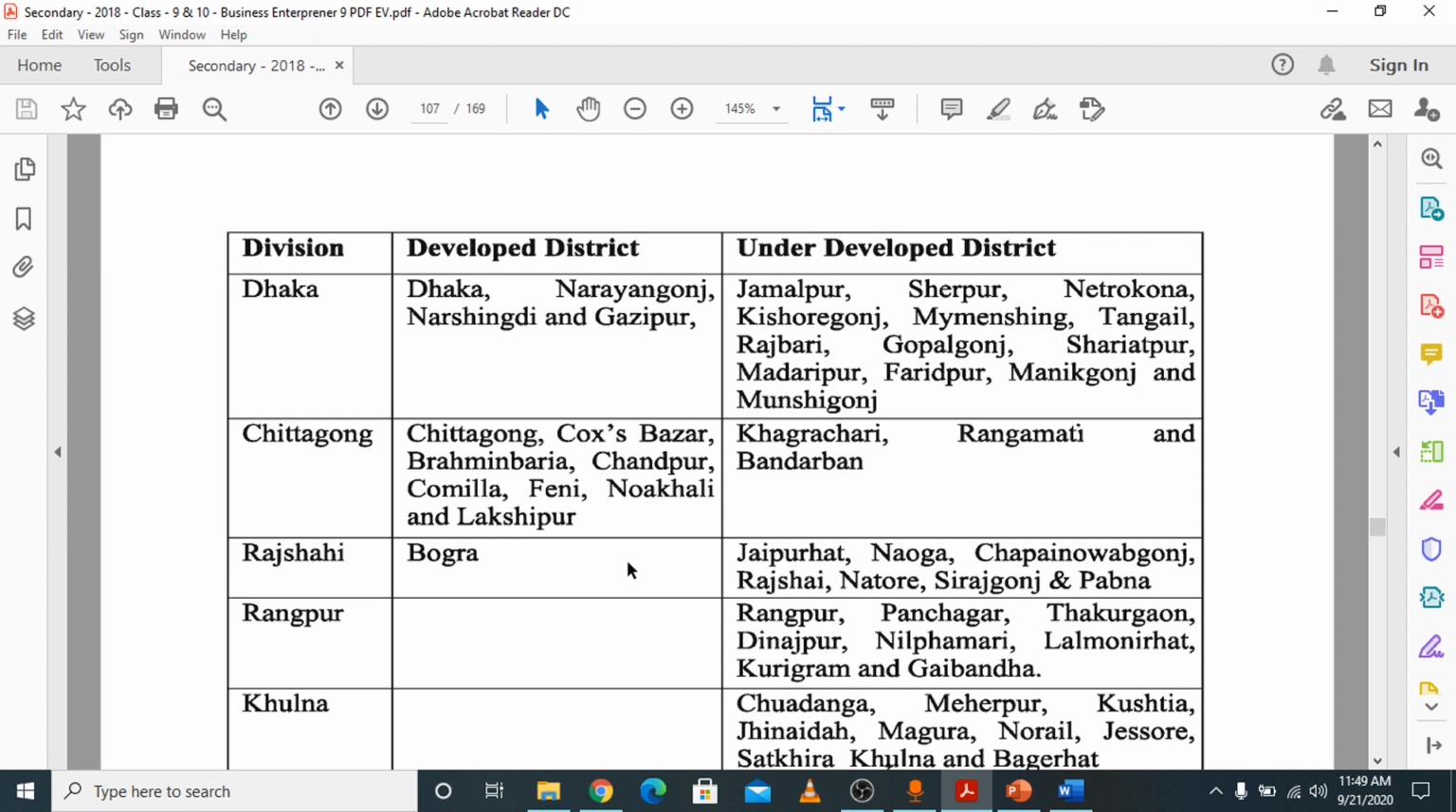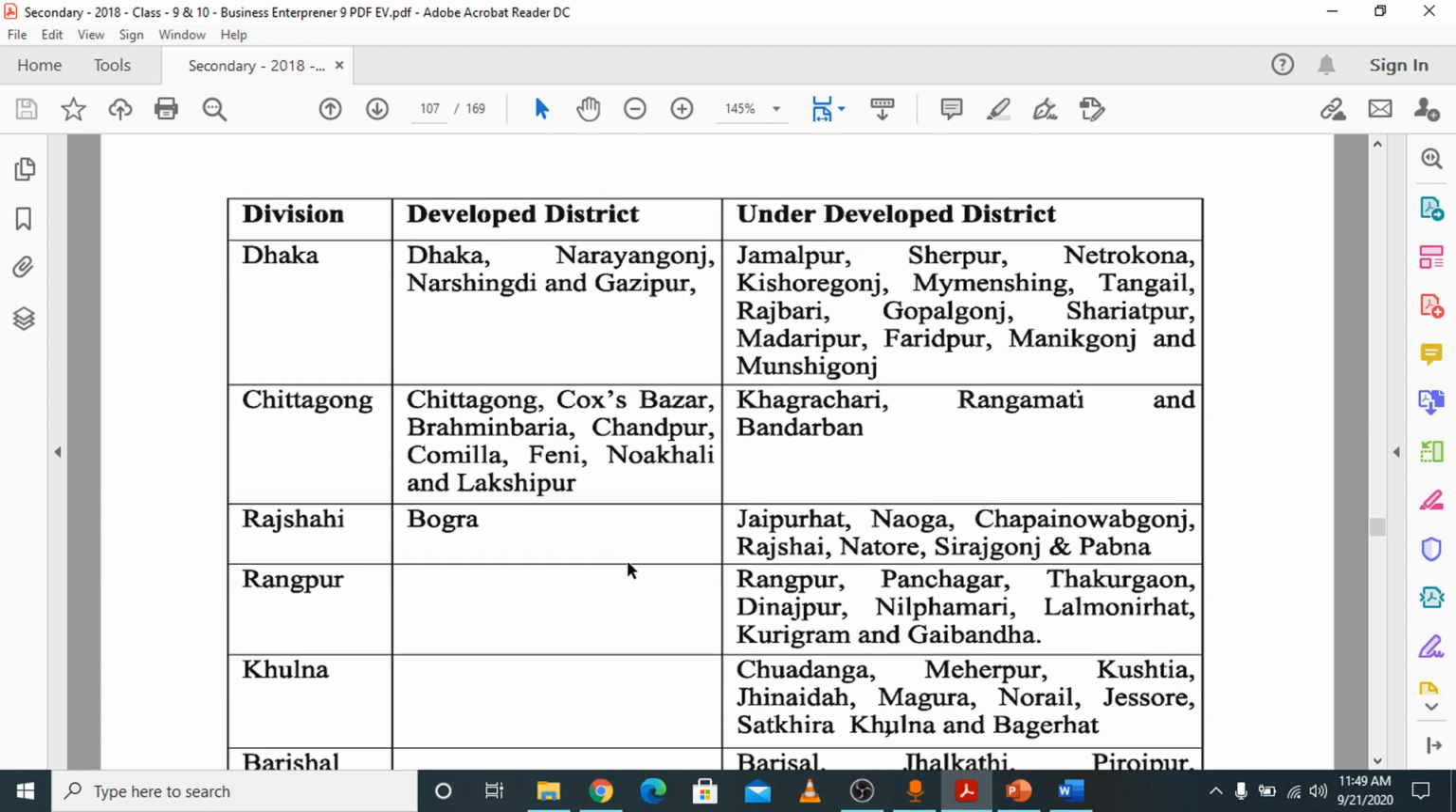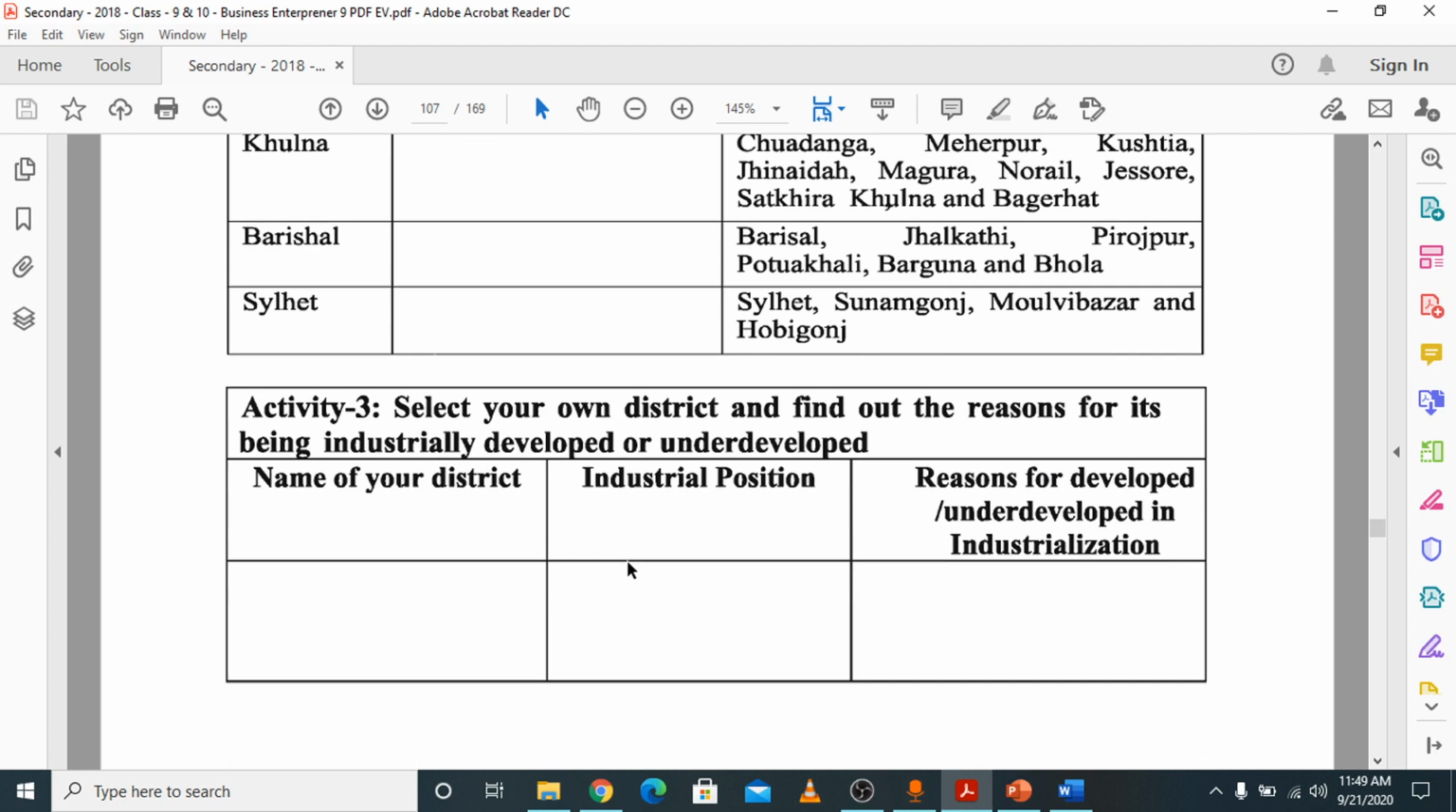In Chittagong, Cox's Bazar, Brahmanbaria, Chandpur, Comilla, Feni, Noakhali and Lakshmipur are the developed districts. But Khagrachari, Rangamati and Bandarban, that means the hill tracts or hilly areas, are the underdeveloped areas. So this is the chart. Just read the chart once.